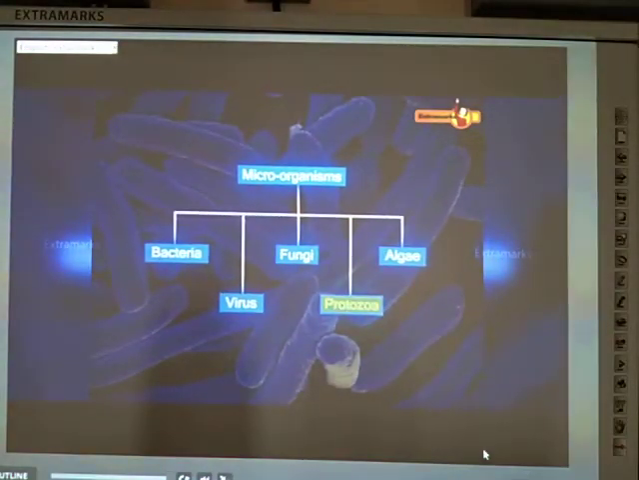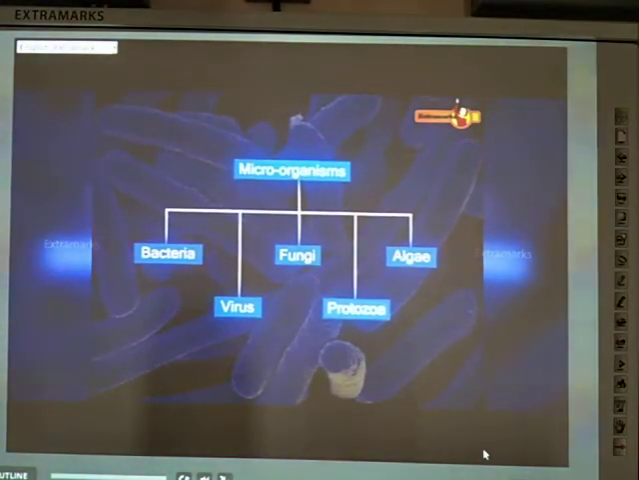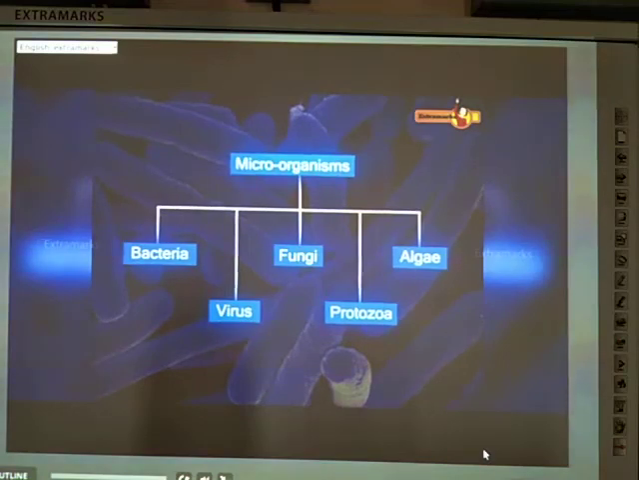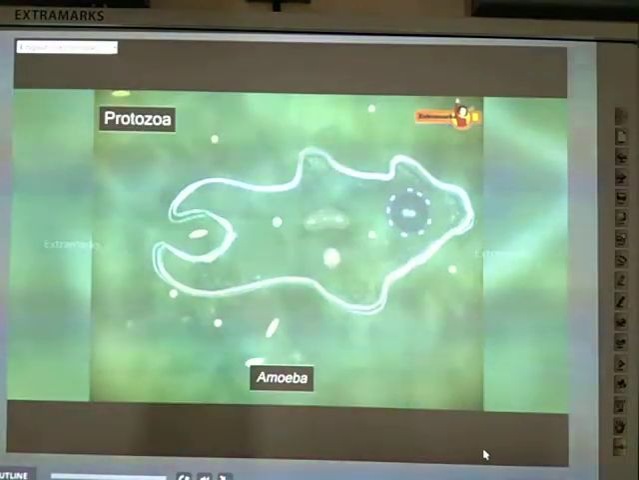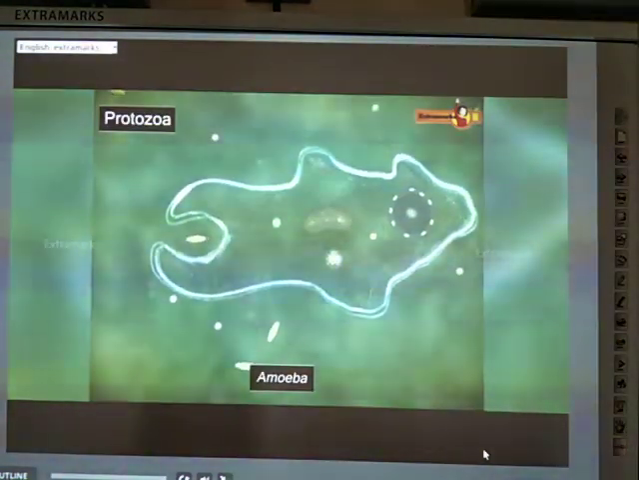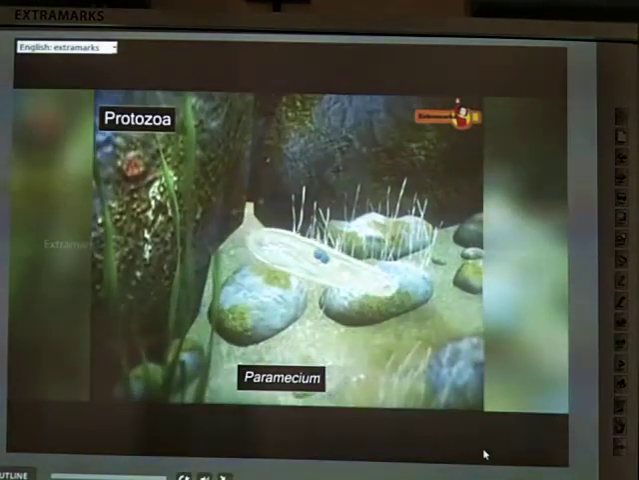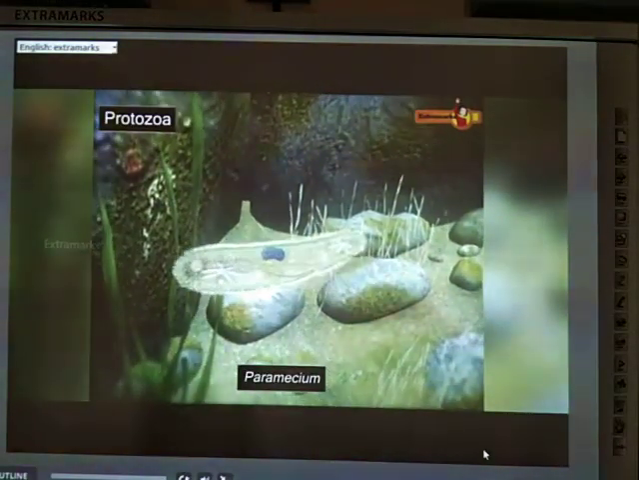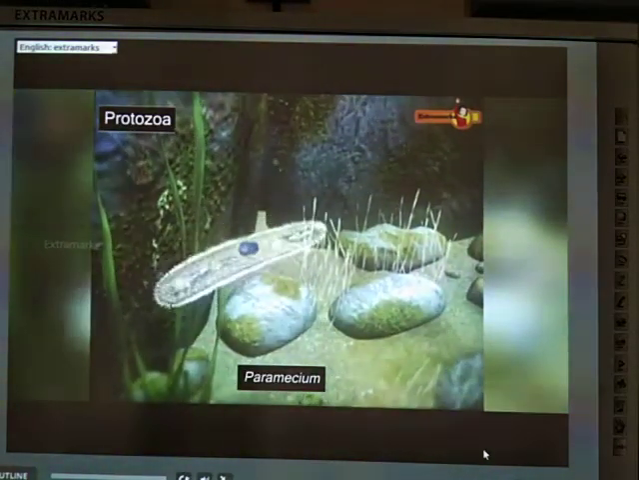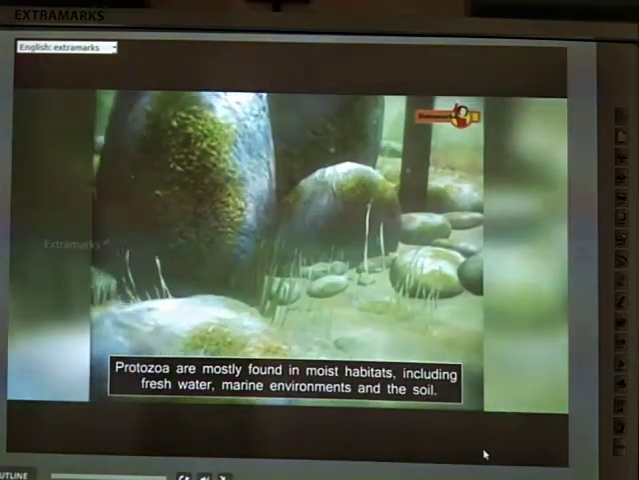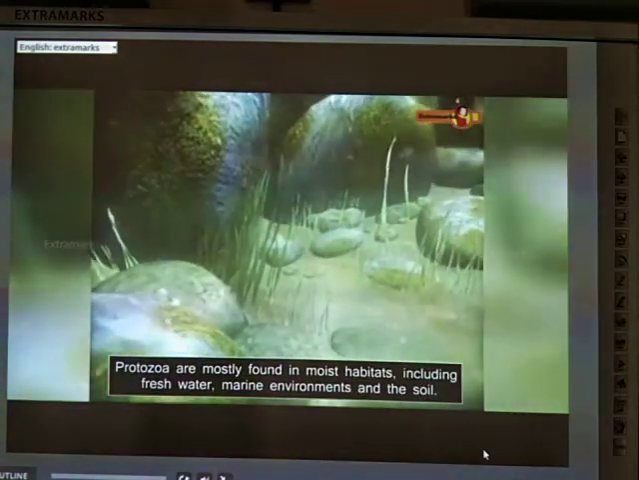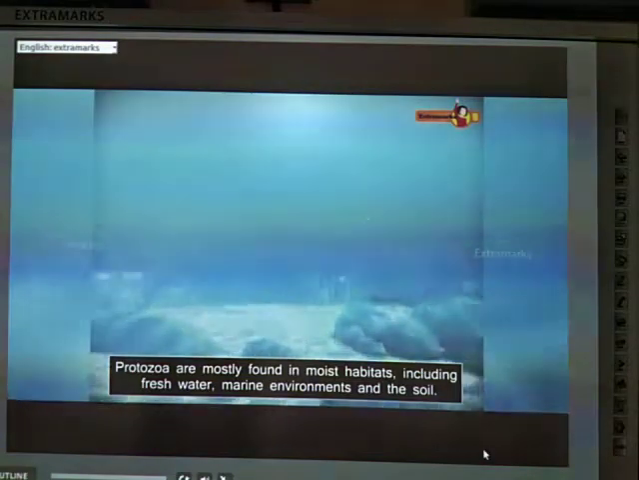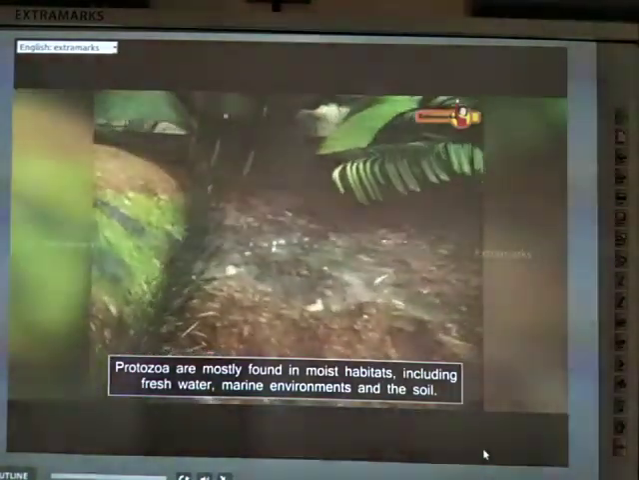Protozoa are single-celled organisms. They are found in different shapes and sizes, ranging from an amoeba, which can change its shape, to paramecium, with its fixed shape and complex structure. They are mostly found in moist habitats, including freshwater, marine environments, and the soil.